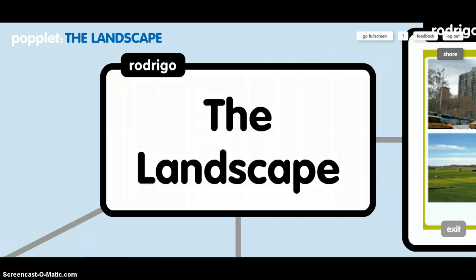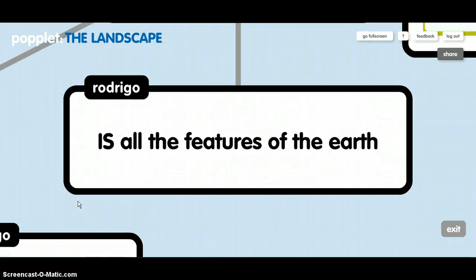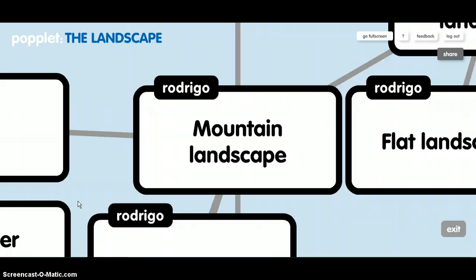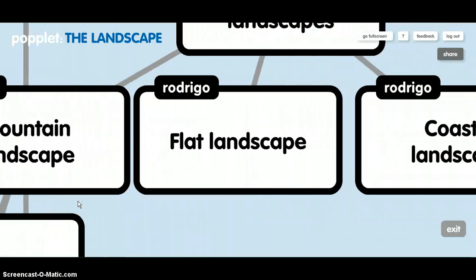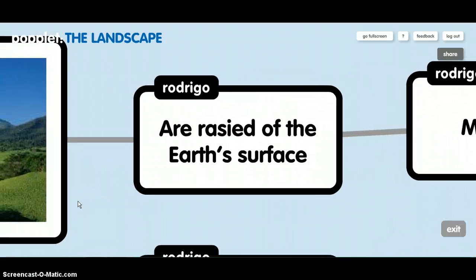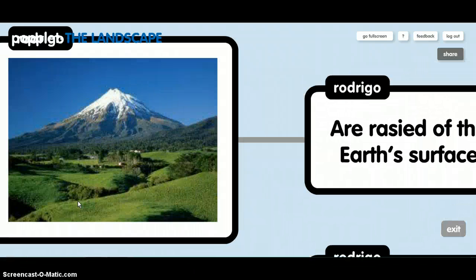The first mind map is the landscape. It's all the features of the earth. There are three types of landscapes: mountain landscape, flat landscape, and coastal landscape. Mountains are raised parts of the earth's surface.